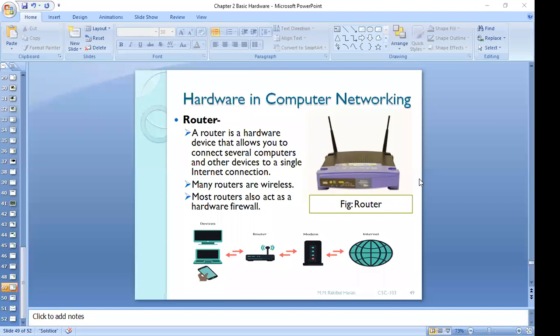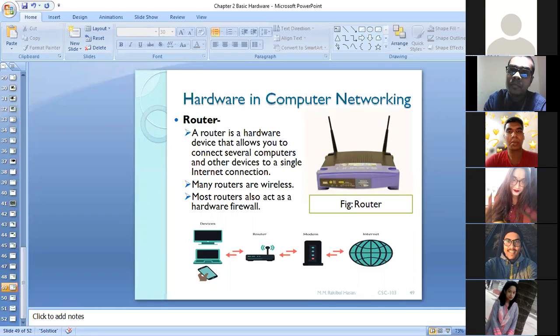So between me and my friend, we have a number of ISPs, internet service providers. One internet service provider sends that signal to another one, and another to another one. Under the ocean, we have a cable, isn't it?